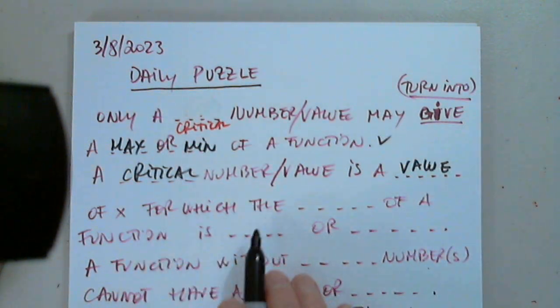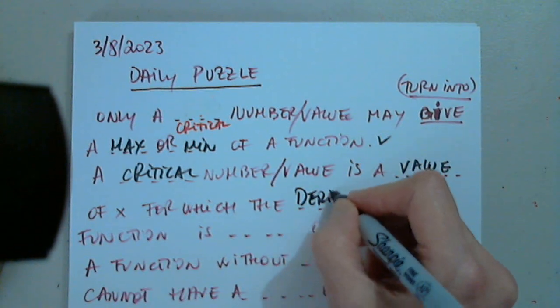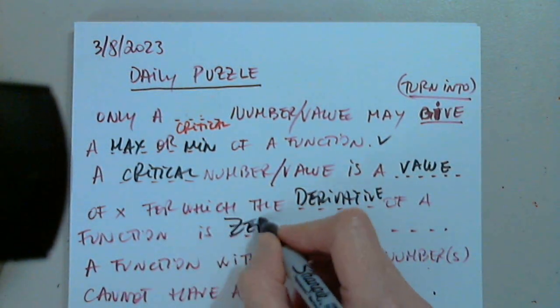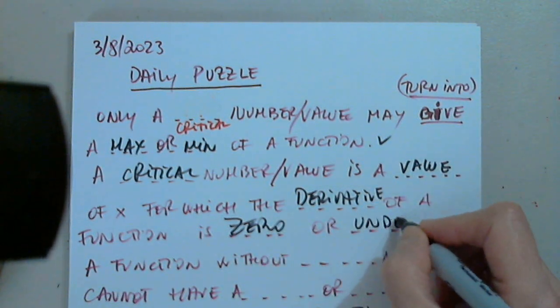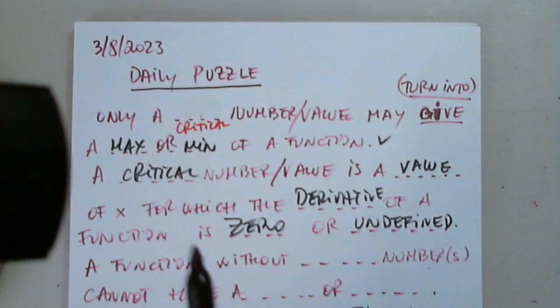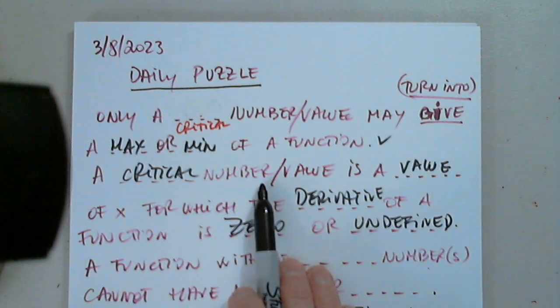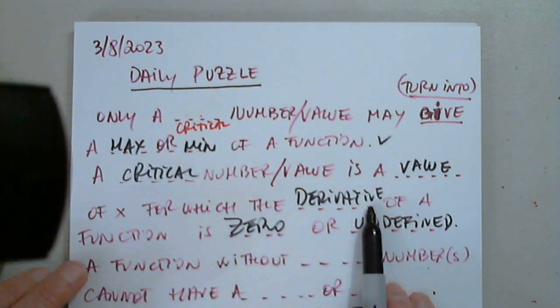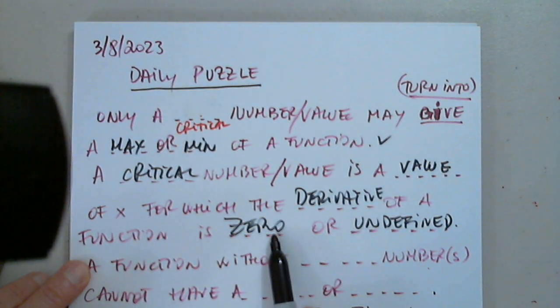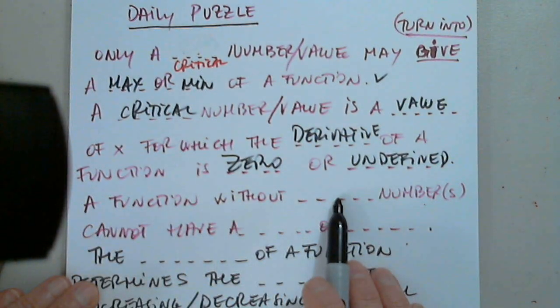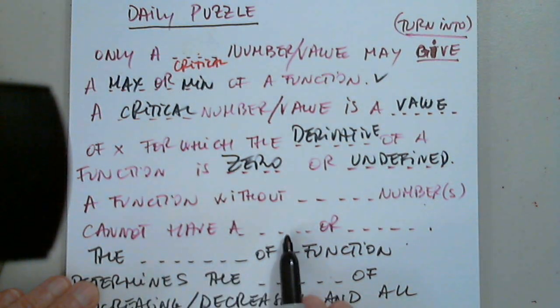If the derivative of the function is 0 or undefined. Awesome. Excellent. So a critical number is a value of x for which the derivative of a function is either 0 or undefined. Awesome. A function without cannot have a this or that.